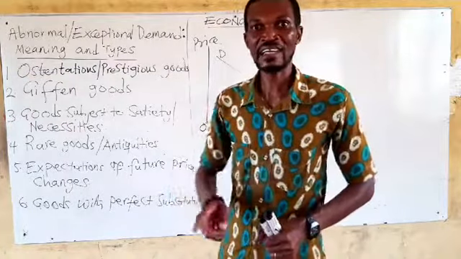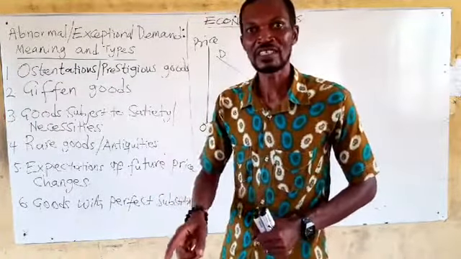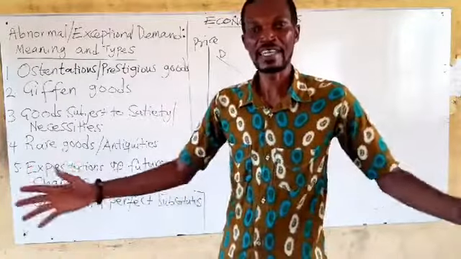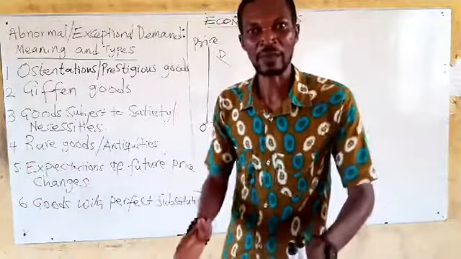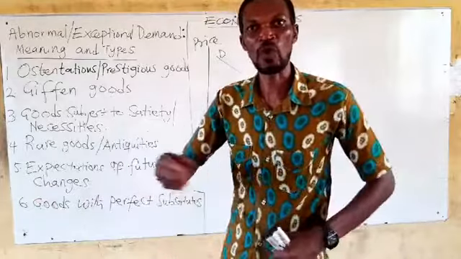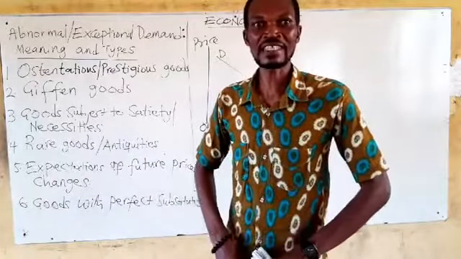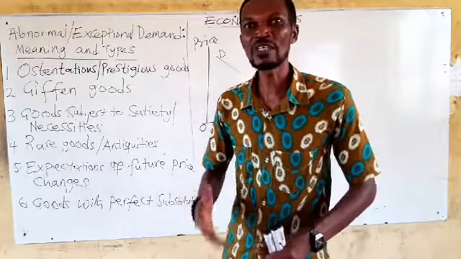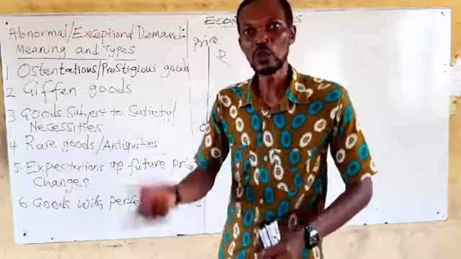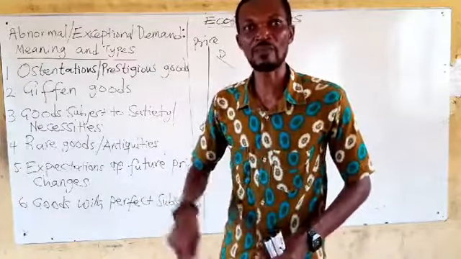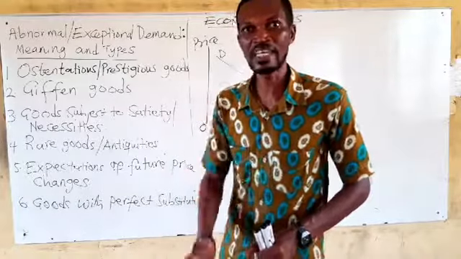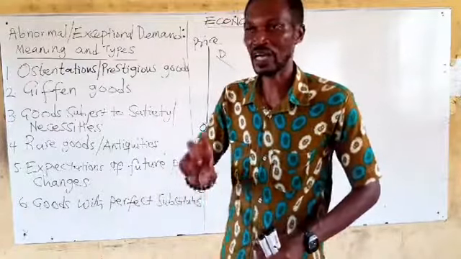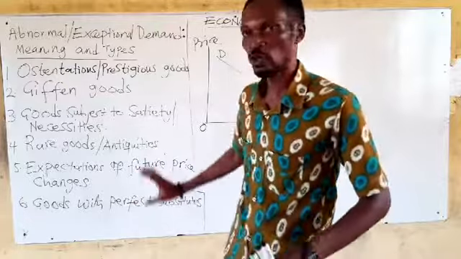And the higher the price of such commodities, the higher the rich would like to identify themselves with it and to buy them. So at higher prices, more is bought. You can't make it less expensive. If you make it less expensive, the poor will not be able in the first place to afford, so you as a seller of that commodity will not have a market. So you just have to make it for the rich and therefore it can be categorized as prestigious goods.